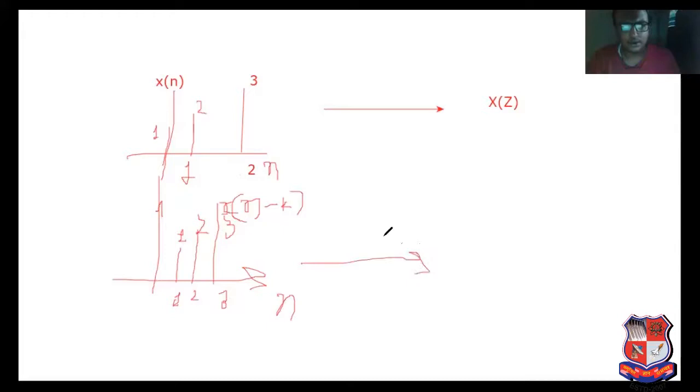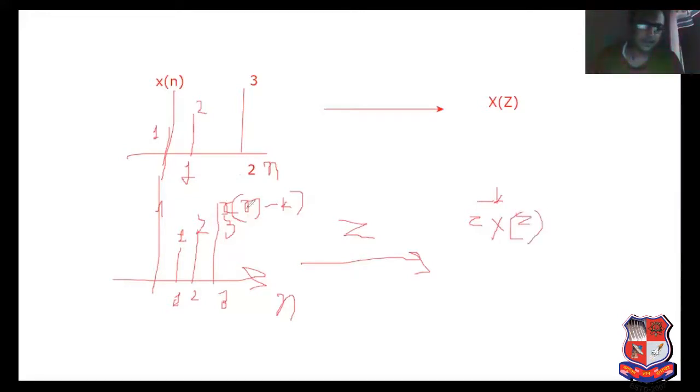Now, what is the Z transform of this? It is z raised to minus k into X of z, where k equal to 1.